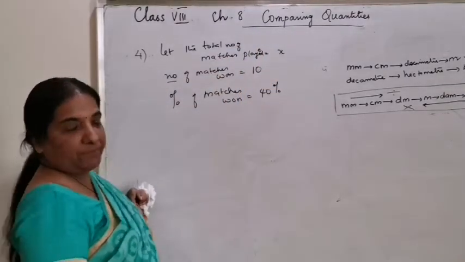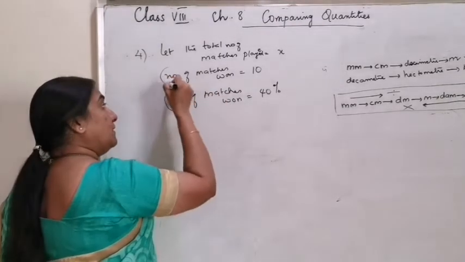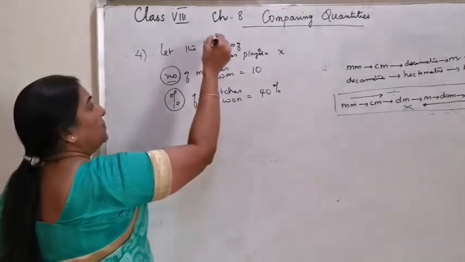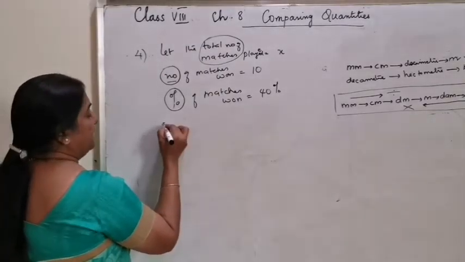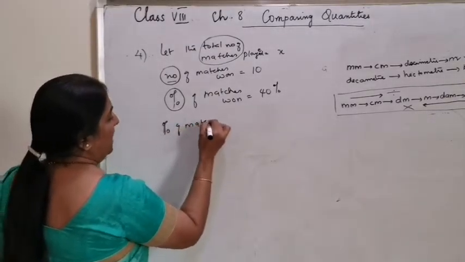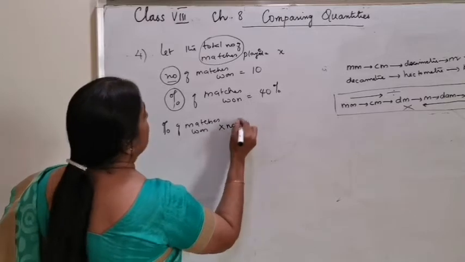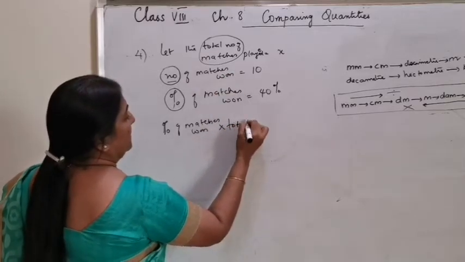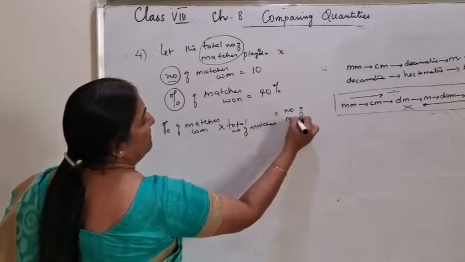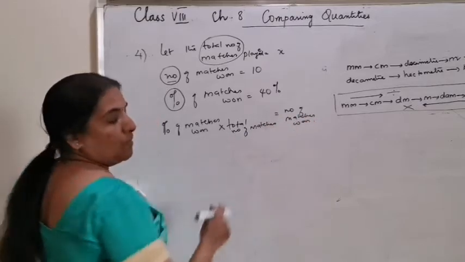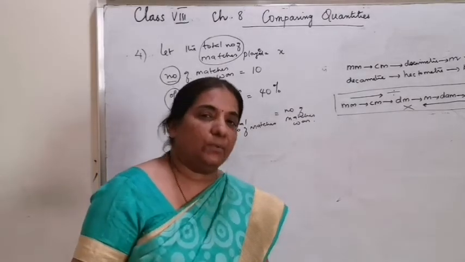How do you form the equation? They have given you the percentage of matches won. They have given you the number of matches won, and you know the total number of matches. So how do you form the equation? That means the percentage of matches won into total number of matches is giving you the number of matches won. Once you understand the problem, no need of writing the statements. This I am explaining so that you can understand it very well.